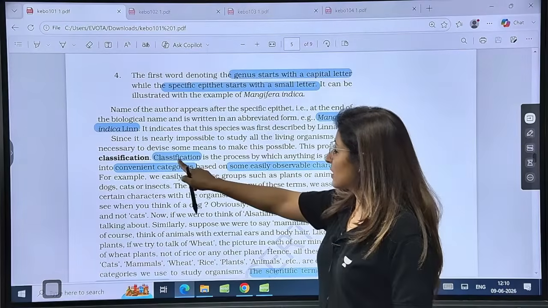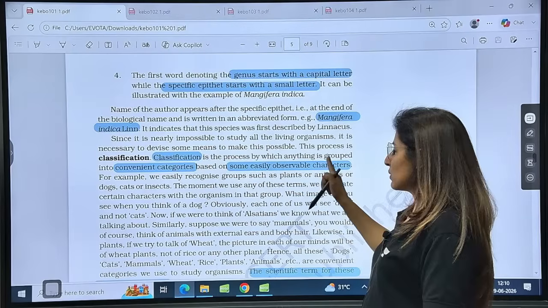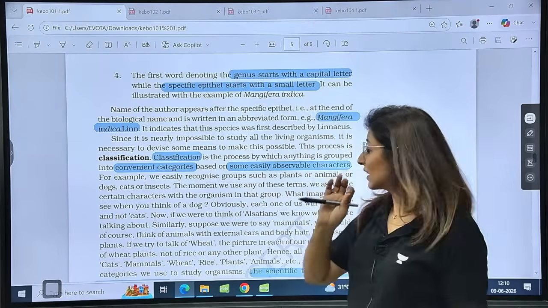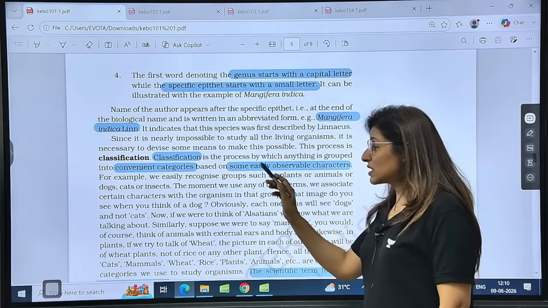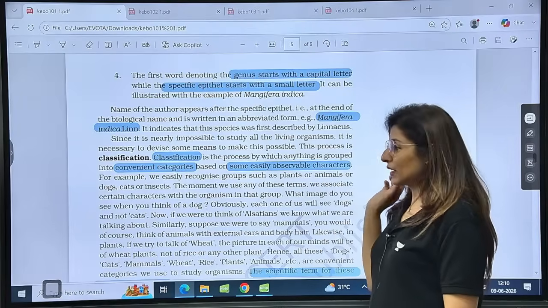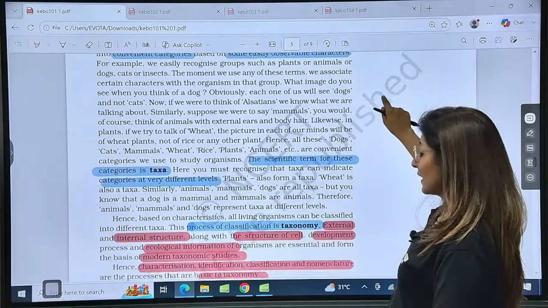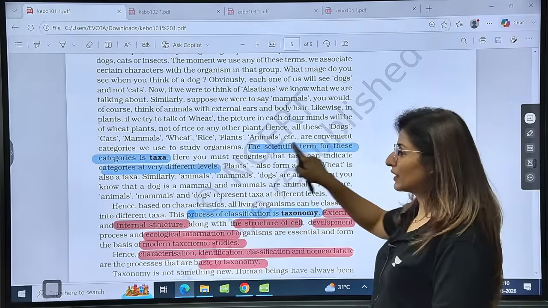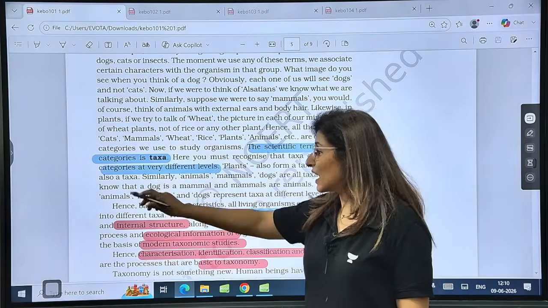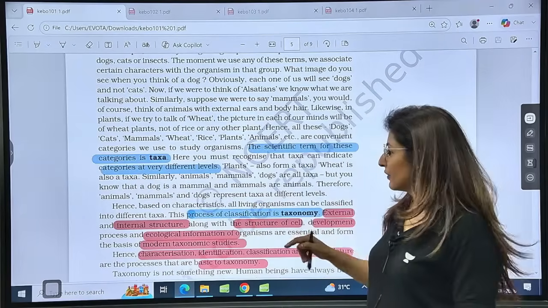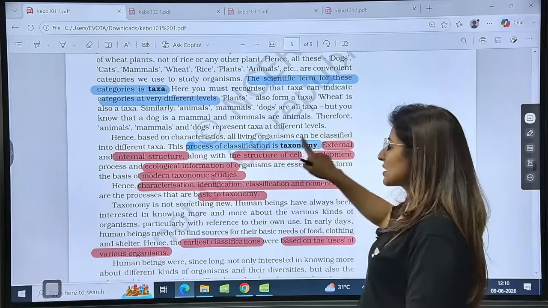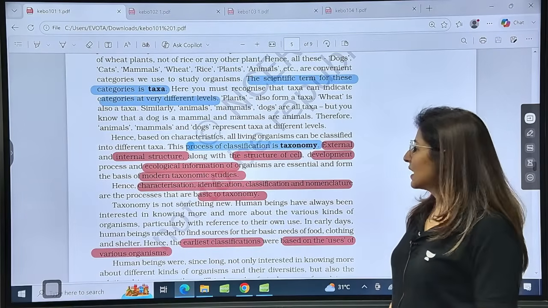Next. So what is classification? It is a process by which anything is grouped into convenient categories based on some easily observable characters, right? And now, the scientific term for these categories is taxa. Categories can be at different levels. Now, this process of classification is known as taxonomy.